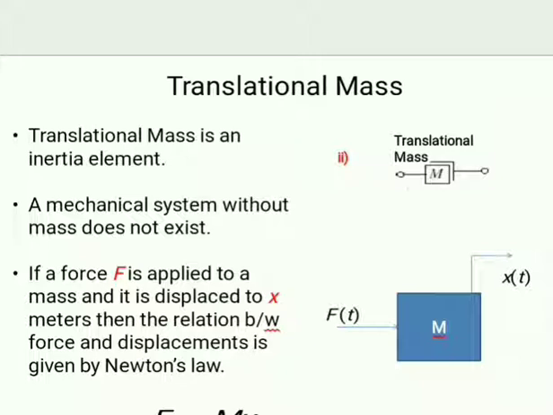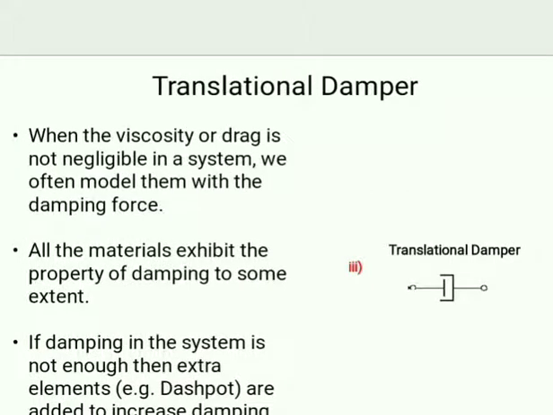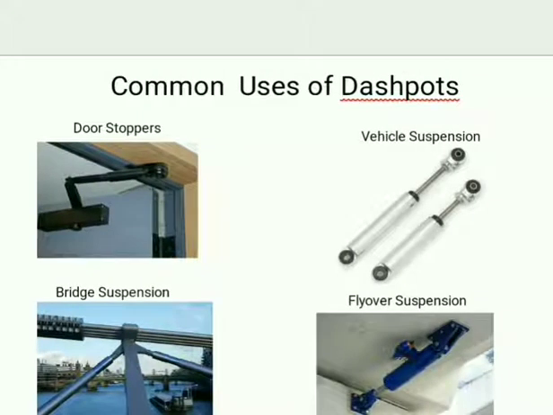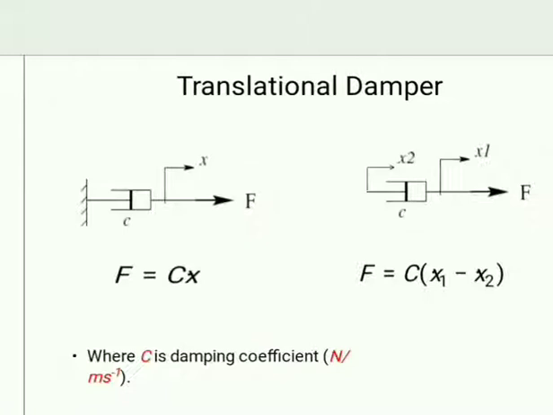For mass, we write F is equal to m into x double dot, or m d square x by dt square. For damper, we write b into dx by dt. Common uses of dampers: door stoppers, vehicle suspension, bridge suspension, flyover suspensions.